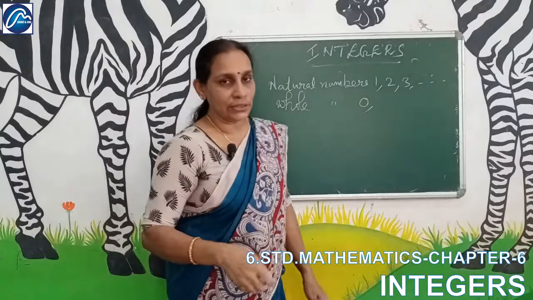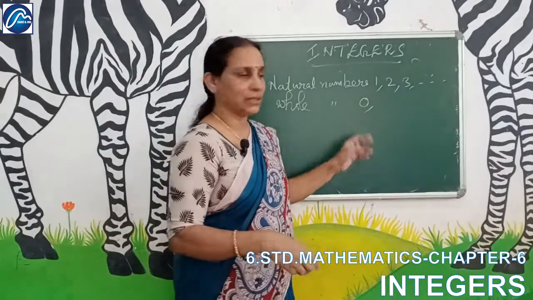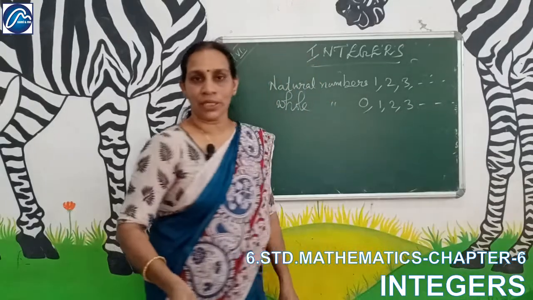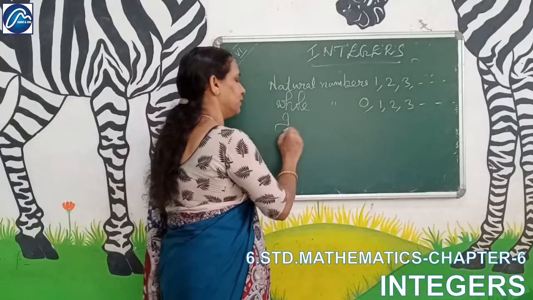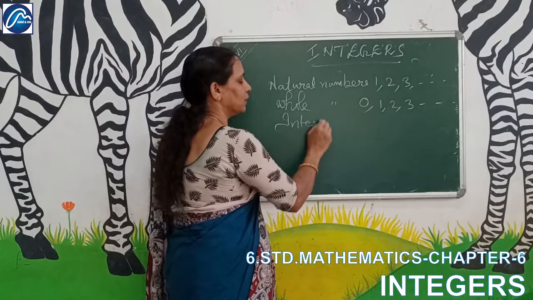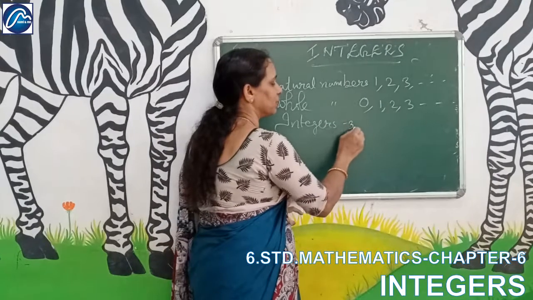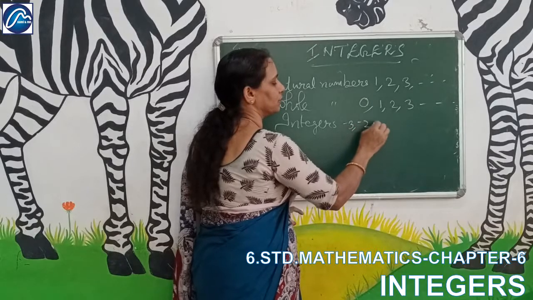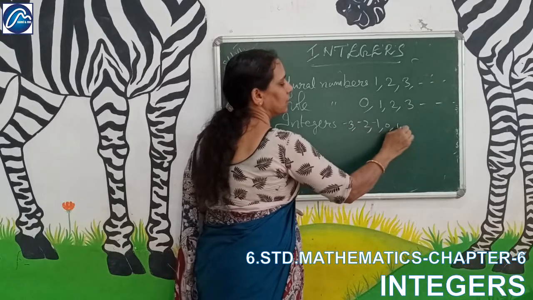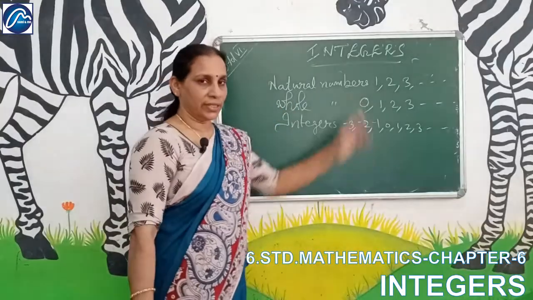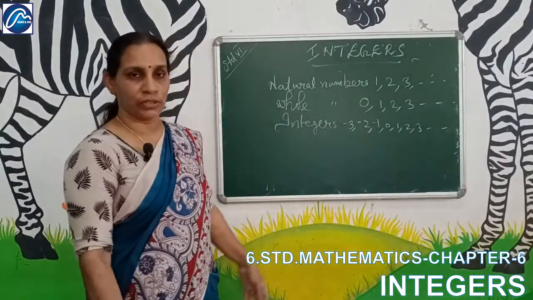The next is whole numbers. If 0 is included in natural numbers, such numbers are called whole numbers. Then the next one is integers, where negative numbers are also included. What is special about these numbers?